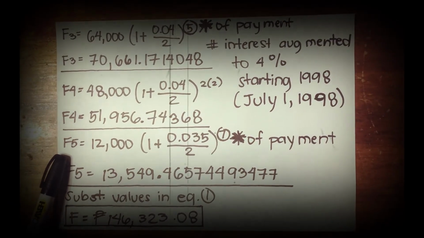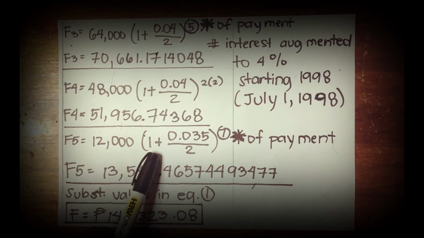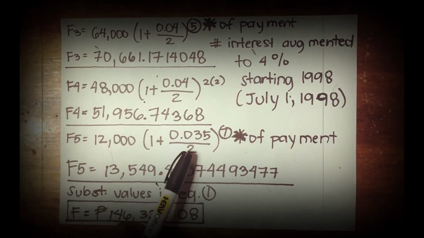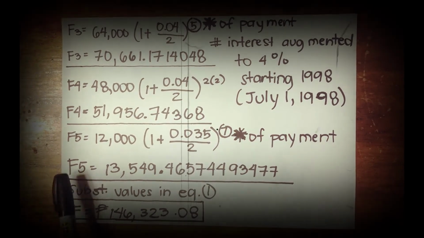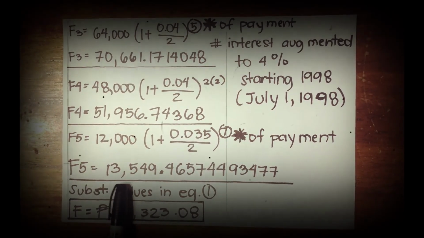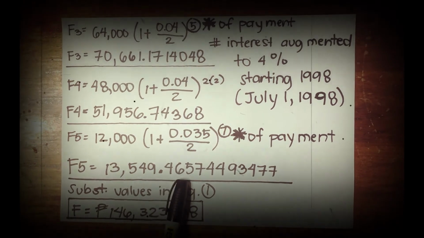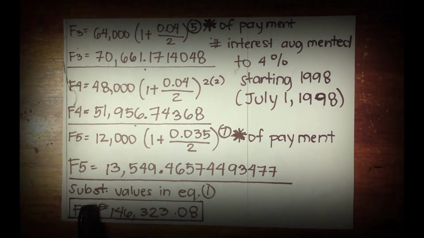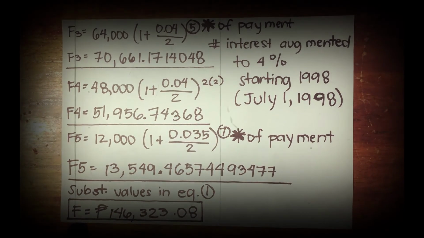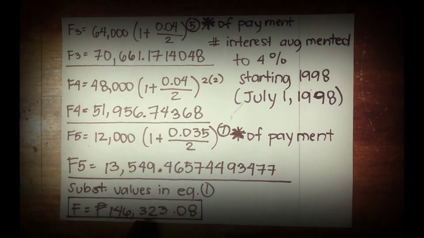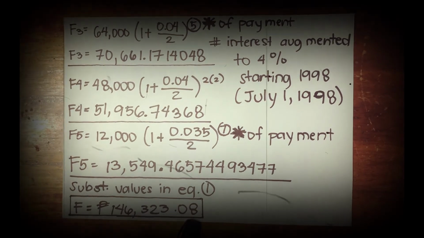F sub 5 is equal to 12,000 multiplied by the quantity of 1 plus 0.035 over 2 raised to 7. And F sub 5 will be equal to 13,549 pesos and 47 centavos. Substituting all the values that we got, F will be equal to 146,323 pesos and 8 centavos.